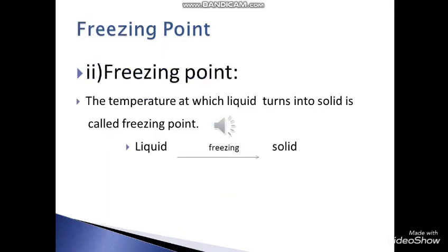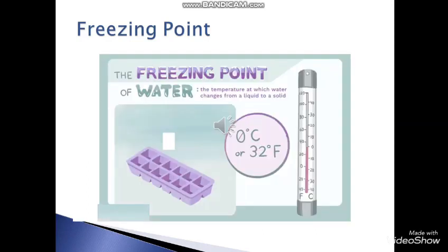On cooling, liquid freezes. This freezing of a liquid is the reverse of melting, so the temperature at which liquid turns into a solid is called freezing point. The melting and freezing of a substance occurs at the same temperature. At this temperature, the liquid and solid substances are in equilibrium with each other. This shows the freezing point of water at a temperature of 0 degree centigrade.